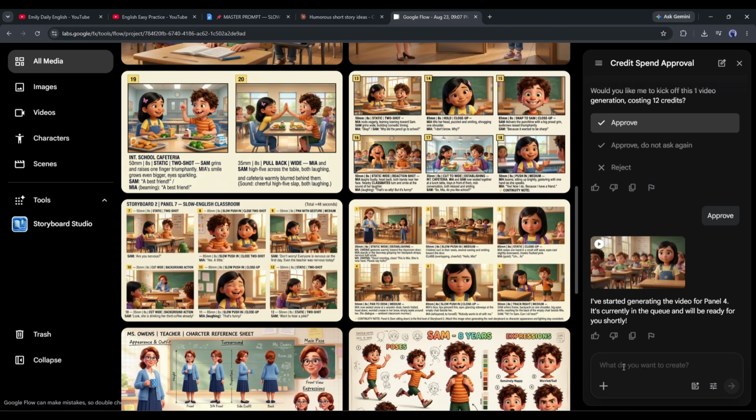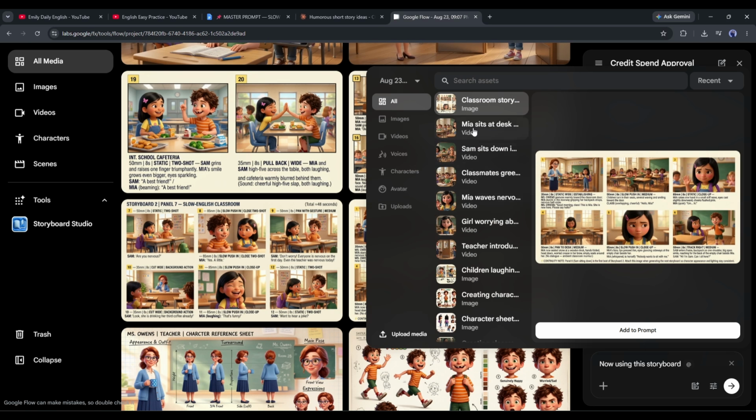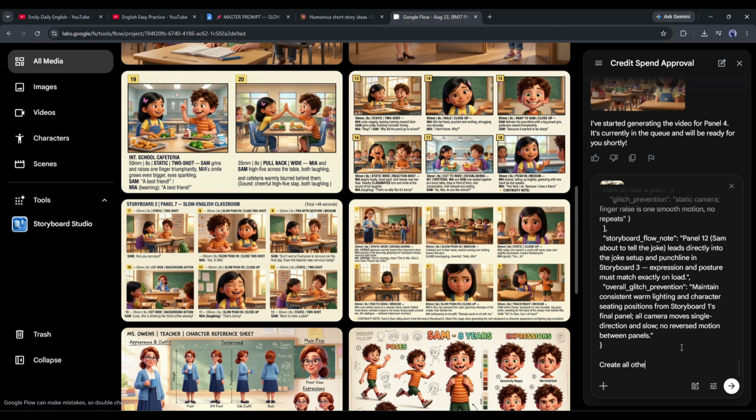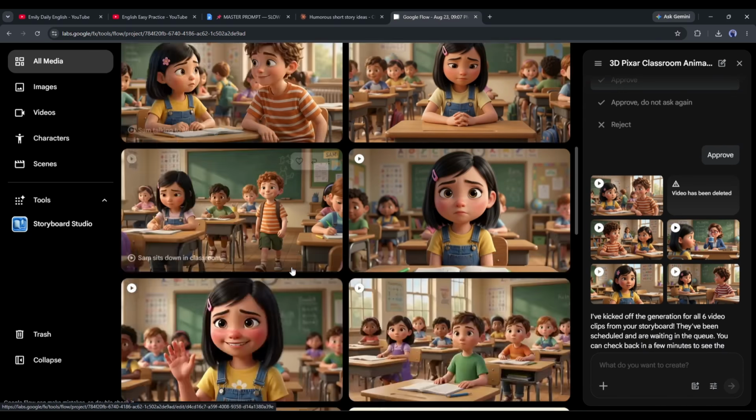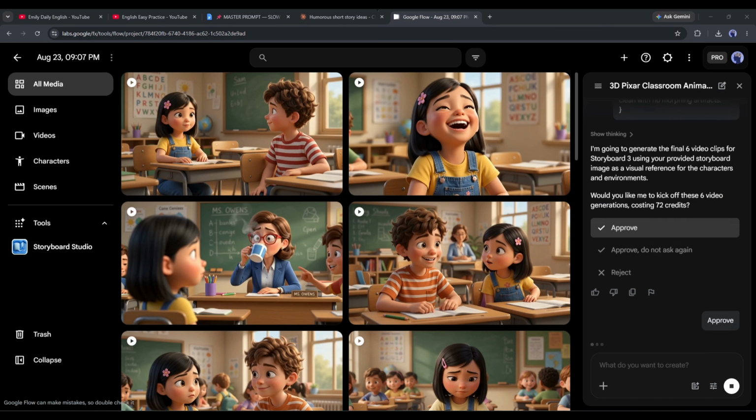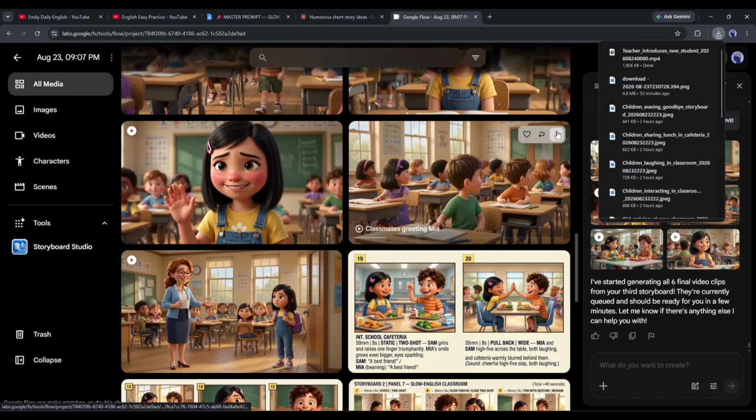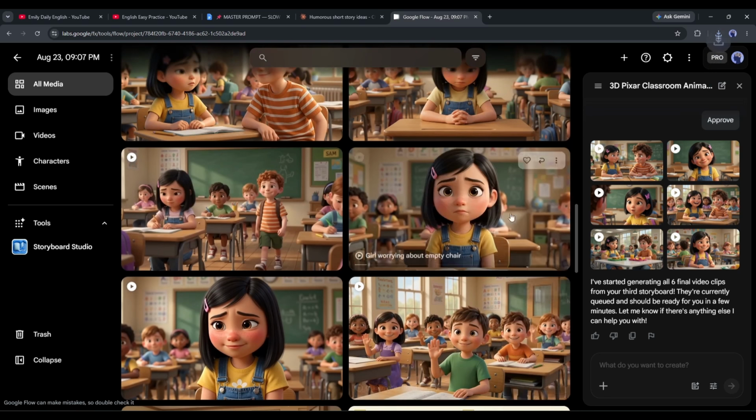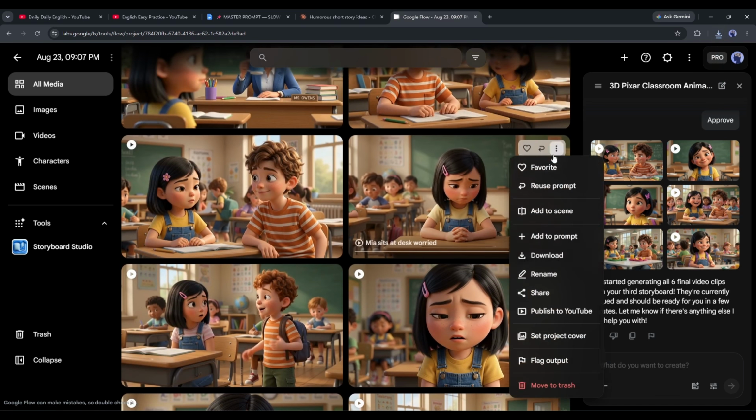I will copy the second video prompt, add the second storyboard image, enter the prompt, and then generate the video. Once all the video clips are ready, using the same method, I will create the rest of the video clips. Okay, all the video clips are ready. Now I will save all of them to my device and then stitch them together to make the final video like this.